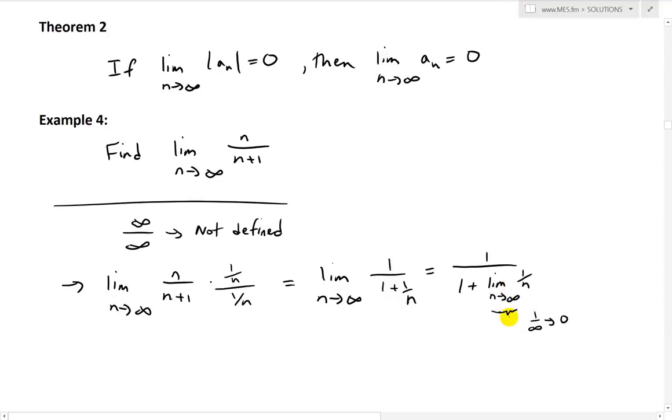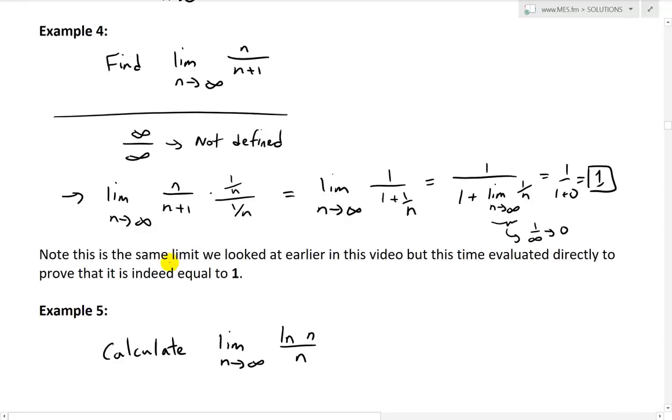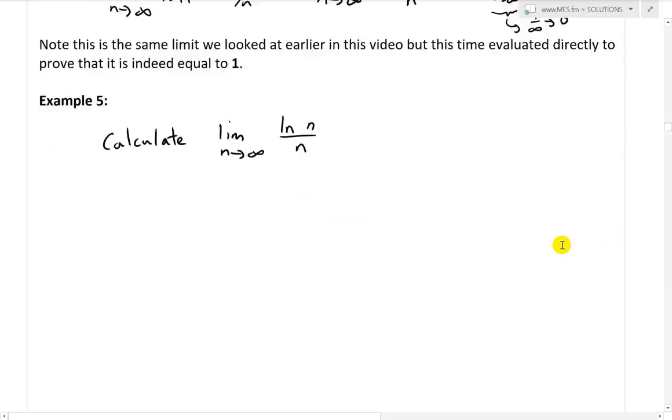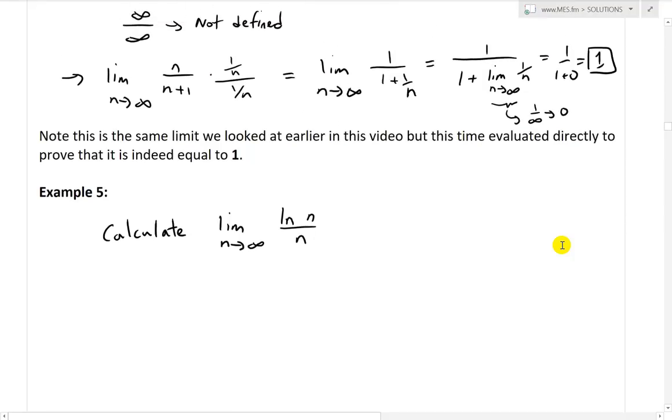So put that like that. This approaches 0. Yeah, so it's approaching 0 there, so we get 1 over 1 plus 0. In other words, we get a 1. And we just proved it. And now note that this is the same limit we looked at earlier in this video, as I stated, but this time evaluated directly to prove that it is indeed equal to 1, instead of just doing the indirect methods before. Nonetheless, let's go further and look at example 5 right now.